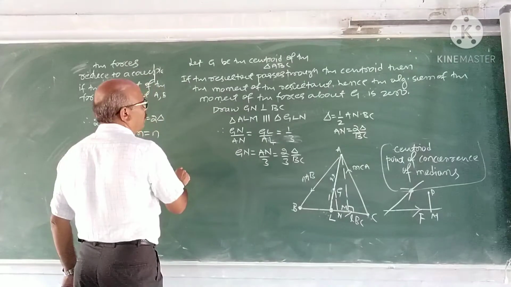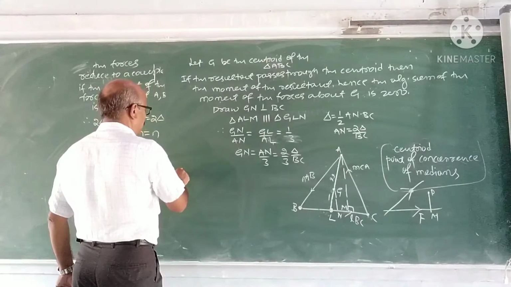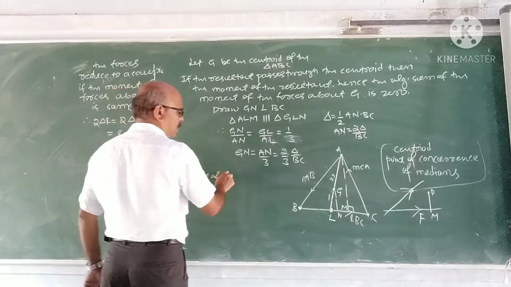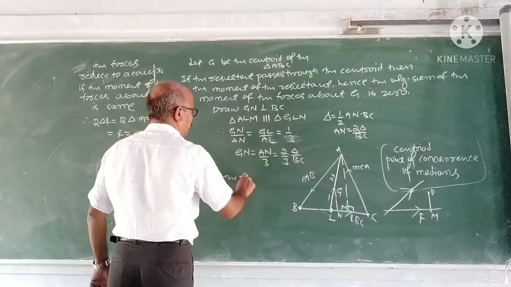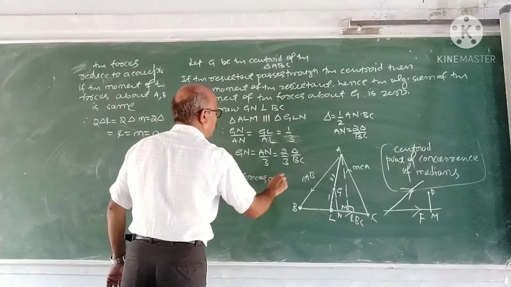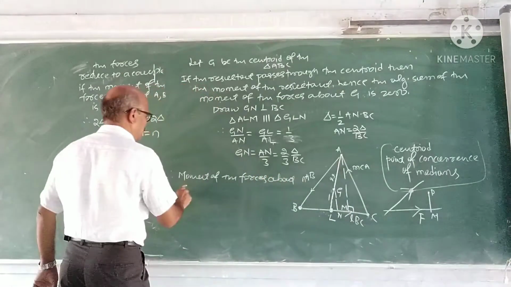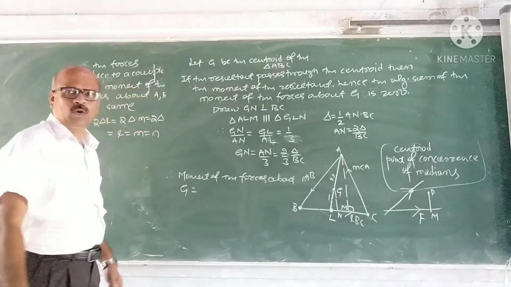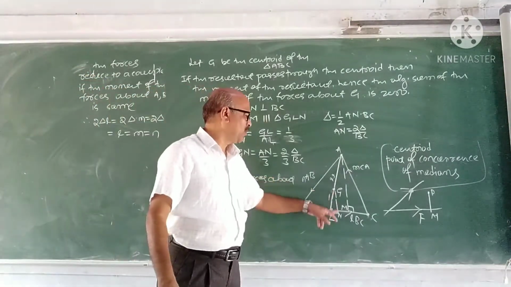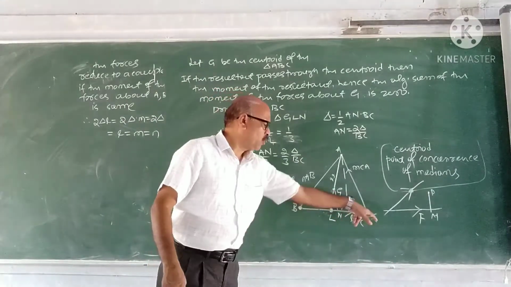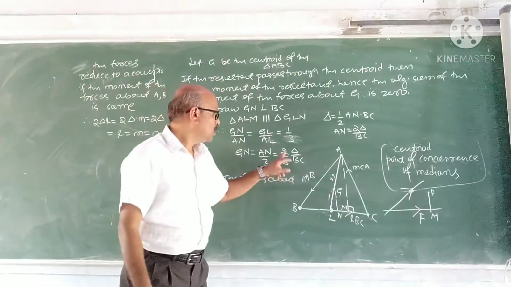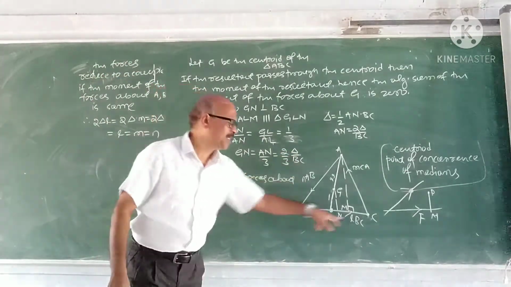Therefore, moment of the forces about G is... the important thing is how to find out the perpendicular distance of G from this BC. What is the distance? 2 by 3 area of the triangle upon BC.